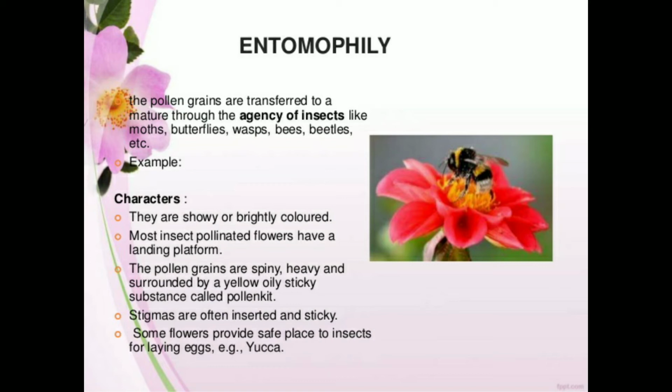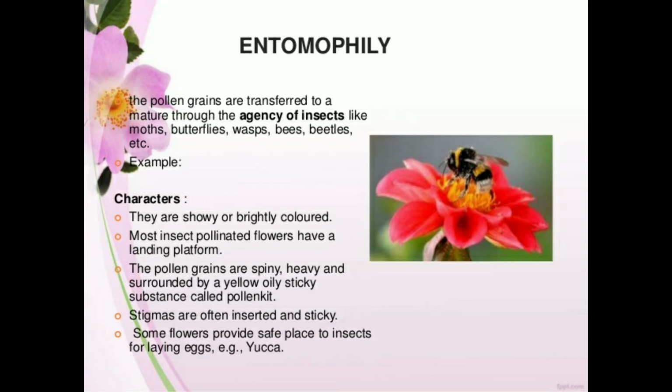Next, pollen grains are sometimes spiny, like we can see in hibiscus. The pollen grains are spiny, heavy and surrounded by a yellow oil sticky substance called pollen kit. This is meant to get attached to the insect's body, or it may be the insect's wings or legs or abdomen. When the insects land on the flower, because of these pollen grain characteristics, pollen grains get attached to the body of the insects.